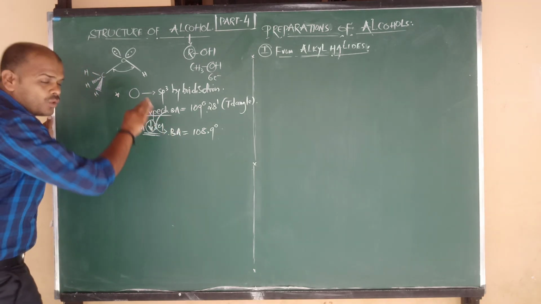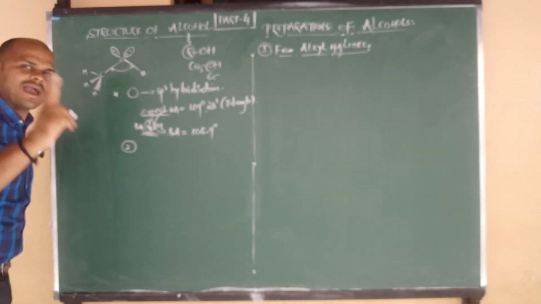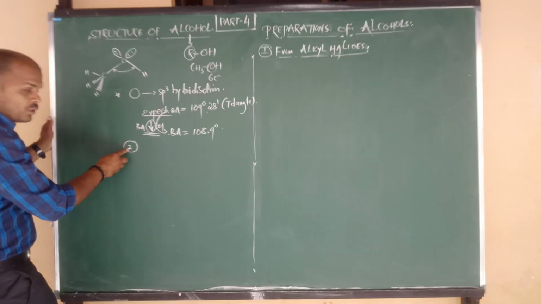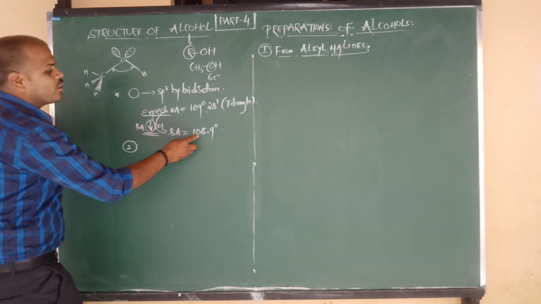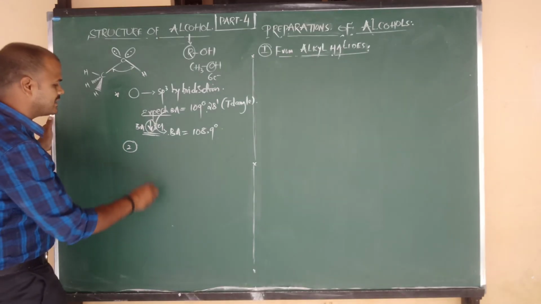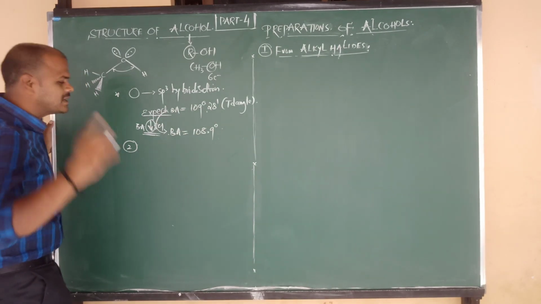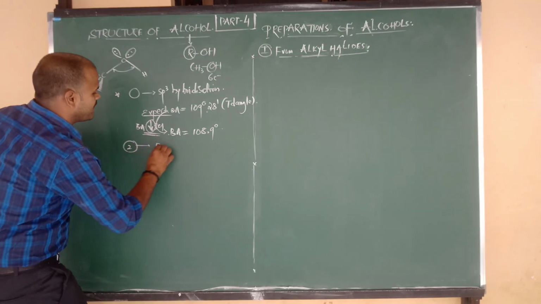Why is the bond angle decreasing here, beta? For the decrease in bond angle we can give 2 facts. Based on these 2 facts we can explain that the bond angle decreases from 109 to 108.9 degrees. So the bond angle is slightly decreased due to 2 types of facts. One is the bulky methyl group.